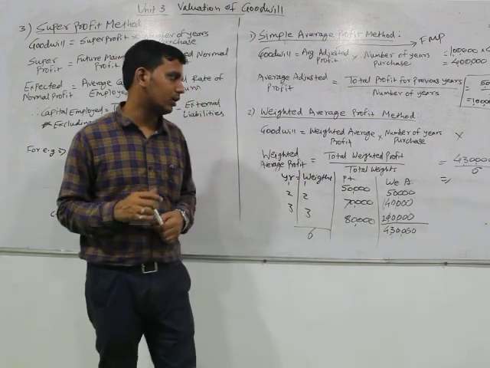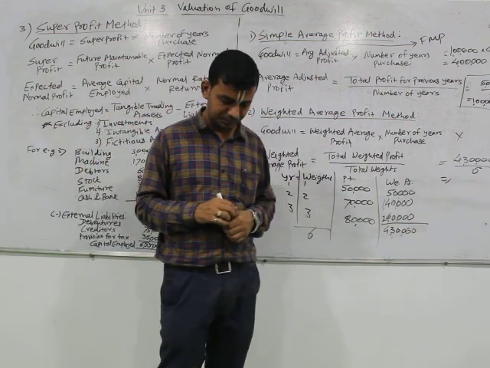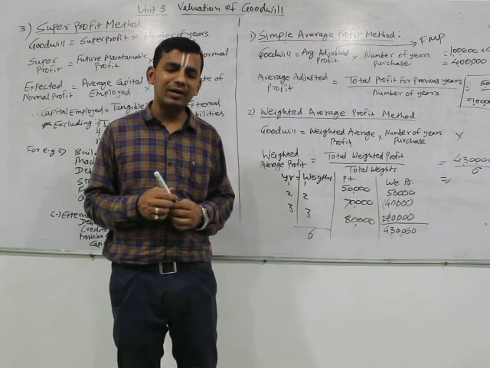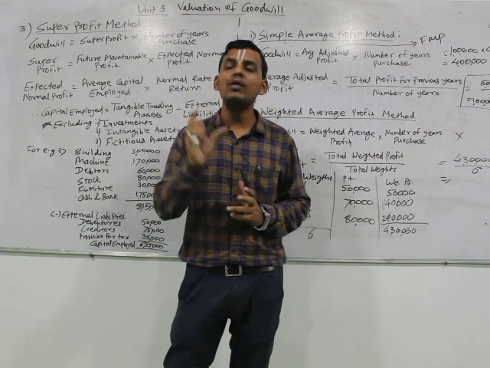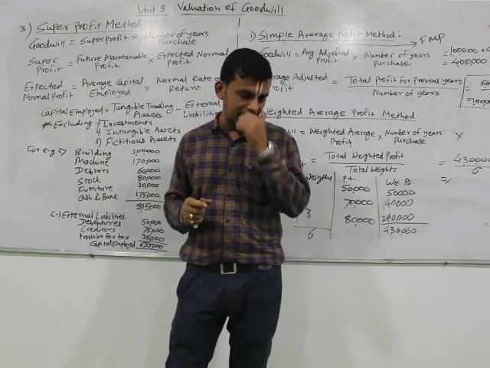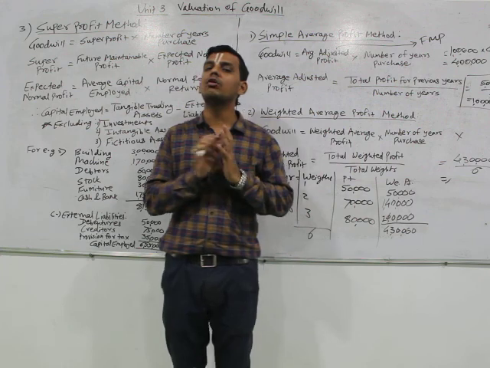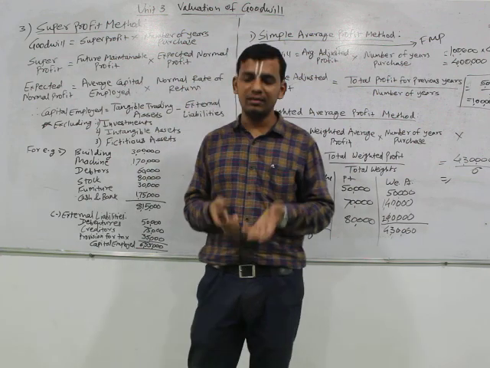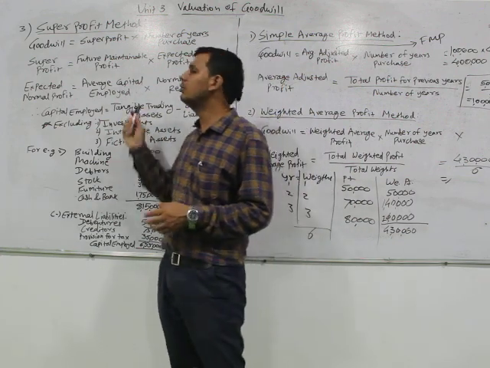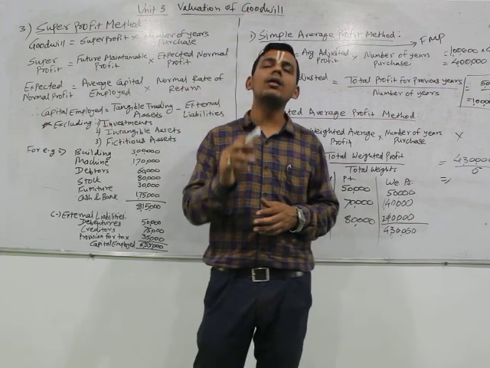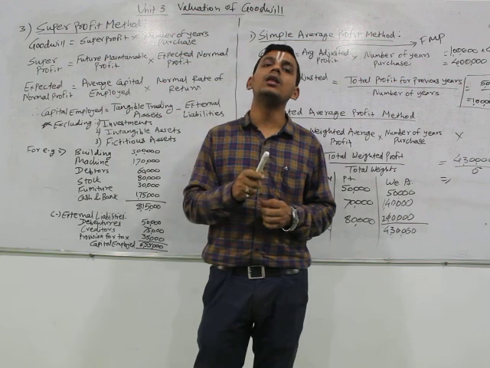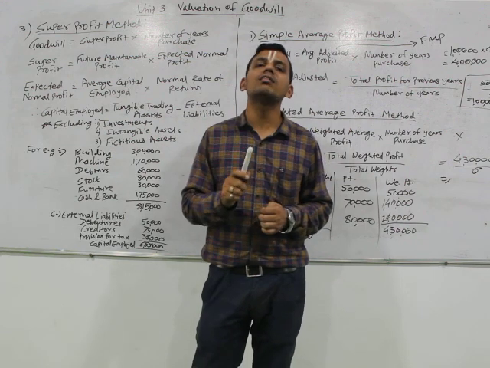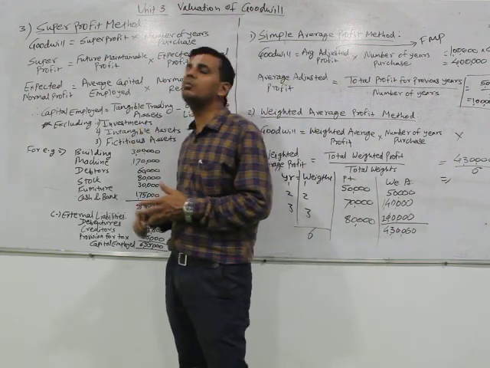So the question comes here: sir, what is tangible trading asset? While we were discussing the definition of goodwill, we said that goodwill is an intangible asset, which means that we cannot see goodwill, we cannot touch goodwill, but we know it has an existence. Same thing, what is tangible? Tangible assets are those assets which we can touch, we can feel, and which have an existence.